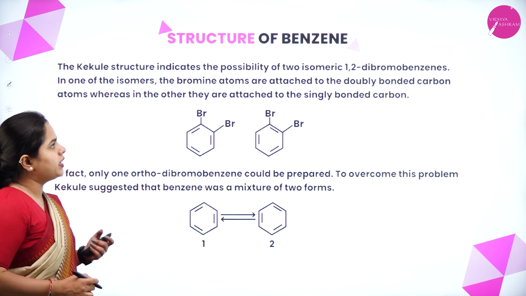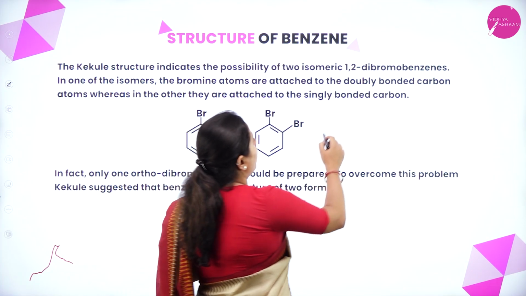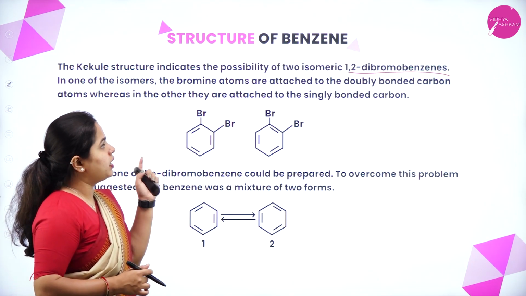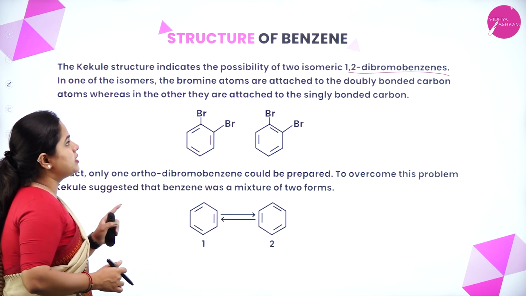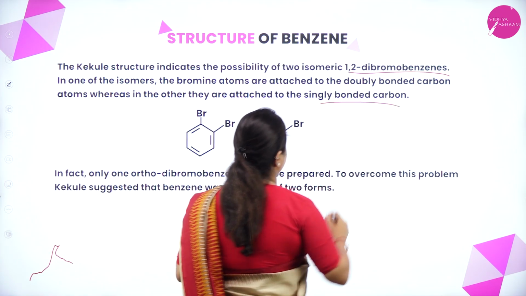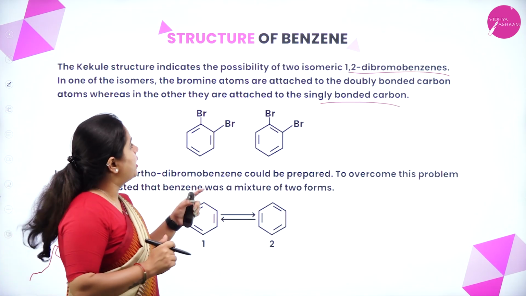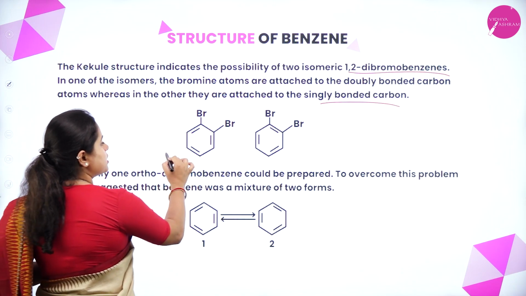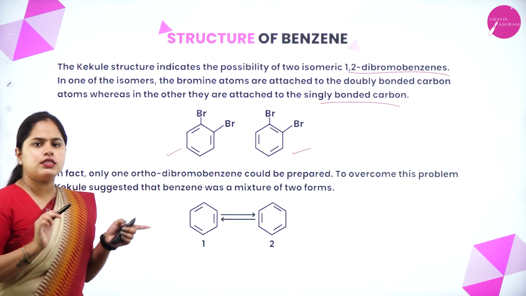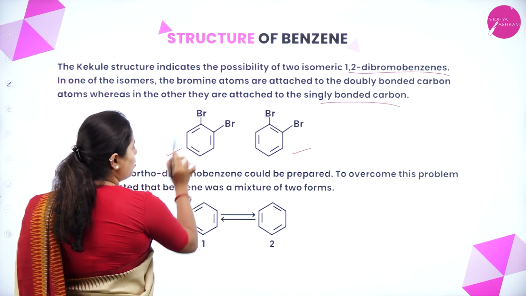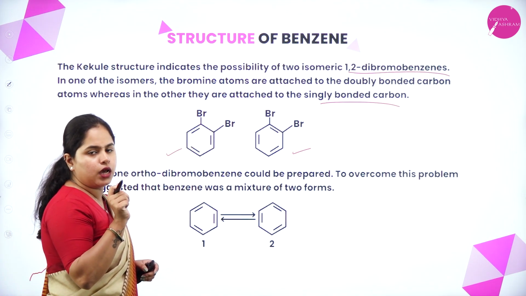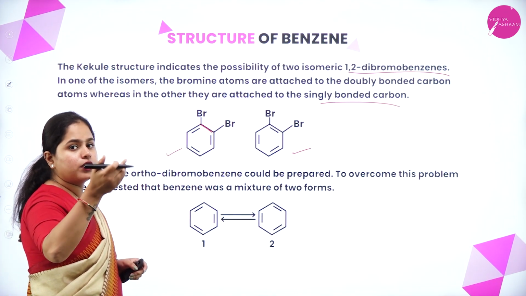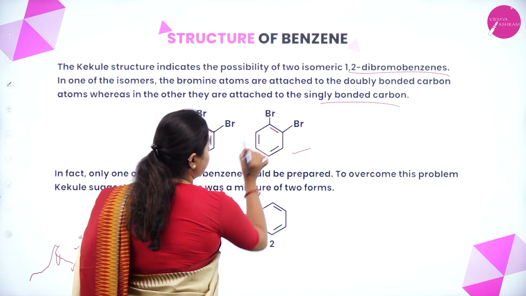So the Kekulé structure indicates the possibility of 2 isomeric 1,2-dibromobenzene. Okay, and in one of the isomers, the bromine atoms are attached to the doubly bonded carbon atoms, whereas in the other they are attached to the singly bonded carbon atoms. So what does that mean? It is shown that there are 2 possible isomers of 1,2-dibromobenzene. As you can see here, this is one possibility, this is another possibility. Now what is the difference between these two? You can see here the 2 bromines are attached where the single carbon-carbon bond is present. In this one you cannot see any double bond there. In the other isomer of 1,2-dibromobenzene, the bromines are where the double bond is present.